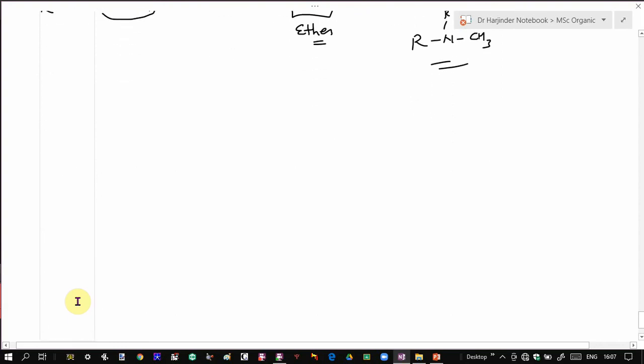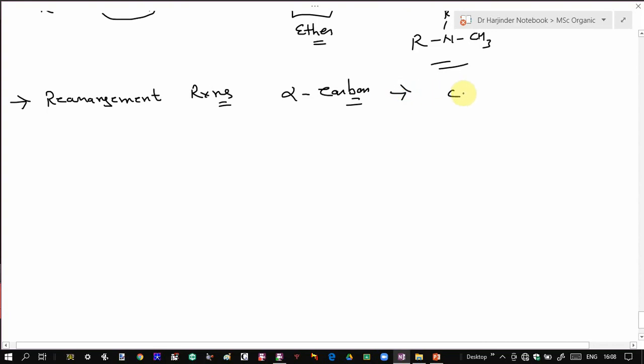Now next reaction is a rearrangement reactions of carbene. Now these carbenes can undergo rearrangement reactions in which group present over alpha carbon undergoes a rearrangement, and that results in a formation of carbon-carbon double bond.